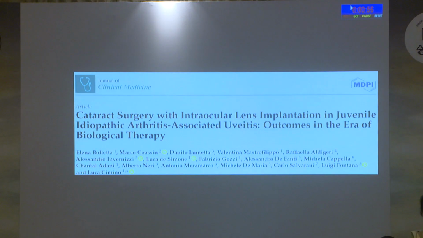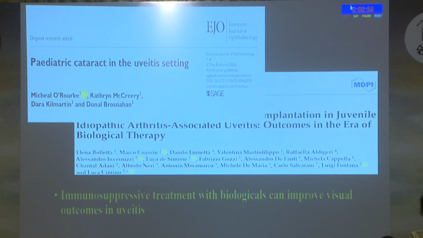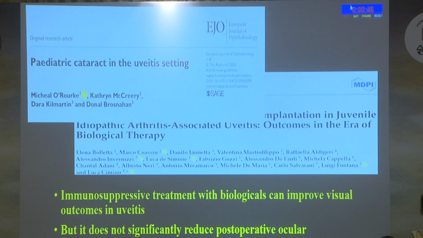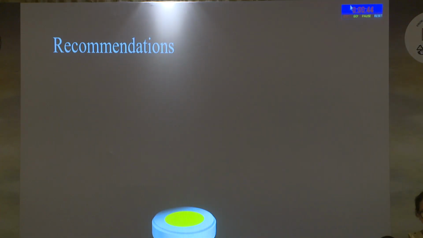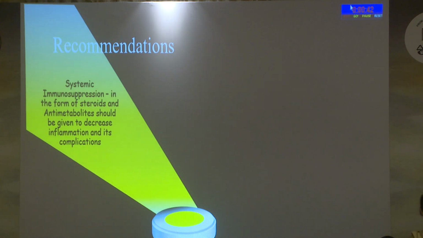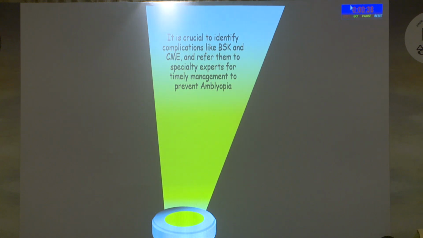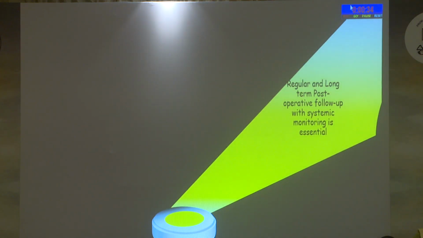A few studies retrospectively done also suggested that immunosuppressive treatment with biologicals can improve the visual outcome in uveitis, but it does not significantly reduce the postoperative ocular complications. So we would like to recommend that systemic immunosuppression in the form of steroids and antimetabolites should be given to decrease inflammation. And it's crucial to identify complications and refer them for timely management to prevent amblyopia, and regular and long-term postoperative follow-up with systemic monitoring is essential.